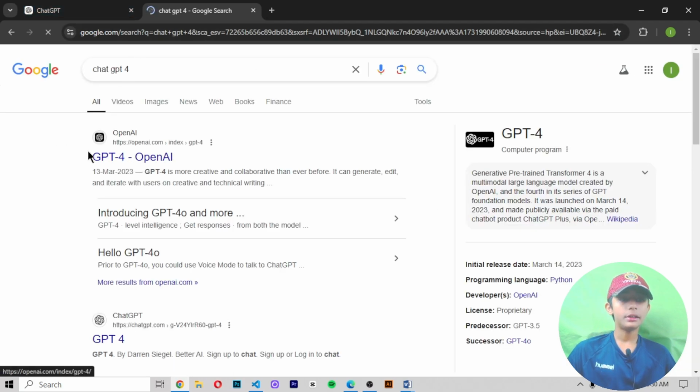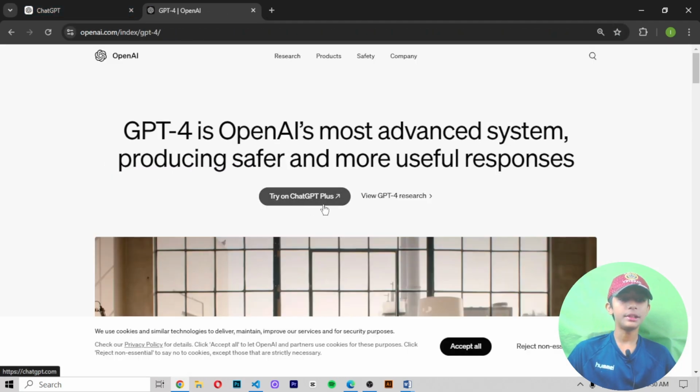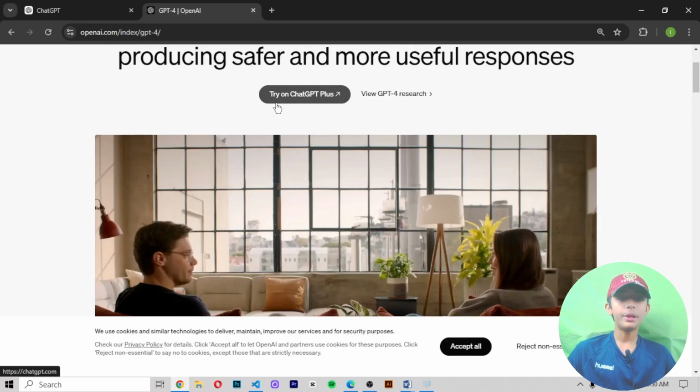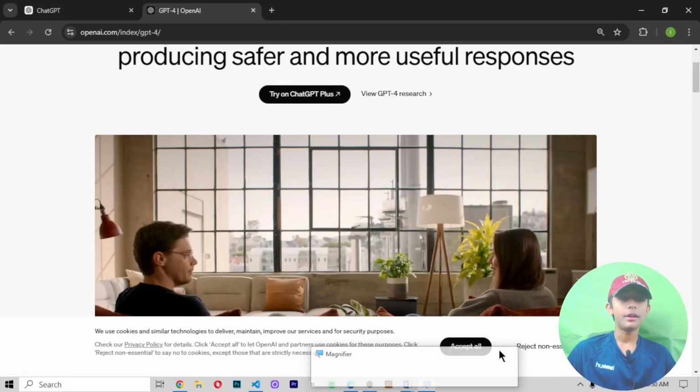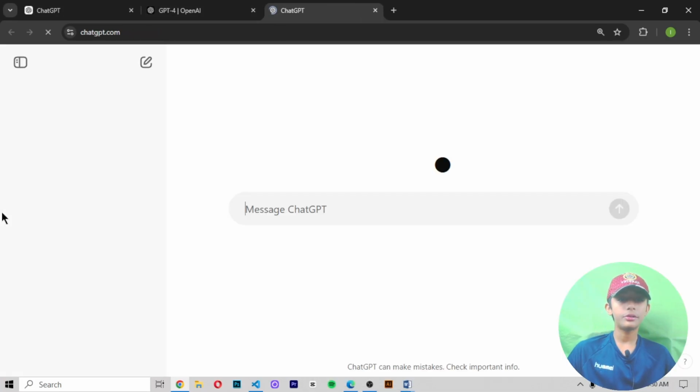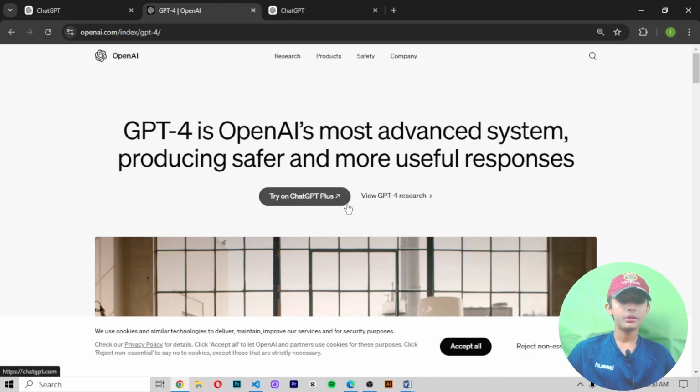If you want to use ChatGPT 4, you open GPT-4. It has a plus here. You can see that you have to pay money, then you can use it, but in the free version it cannot be used. Here you can see GPT-4, try GPT. Here you can see, try GPT plus.